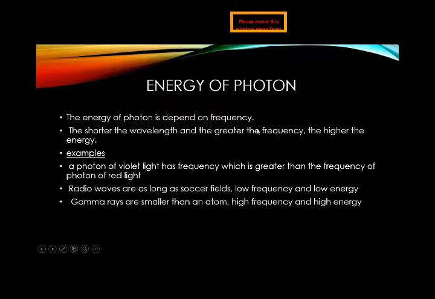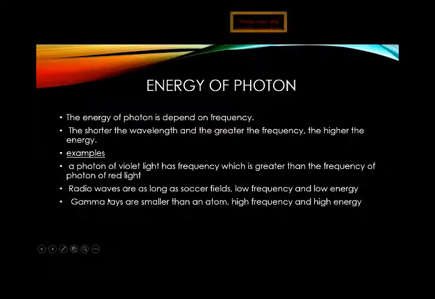Lights which have a shorter wavelength have greater frequency and higher energy. For example, a photon of violet light has a frequency greater than the frequency of photons of red light. How is it possible?